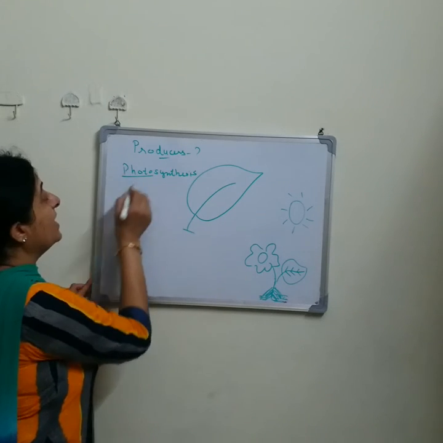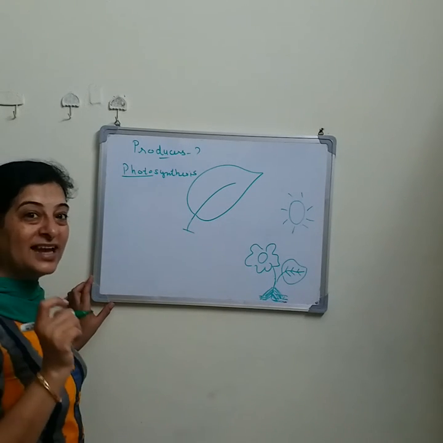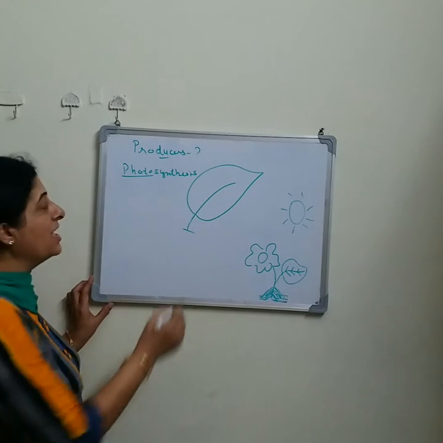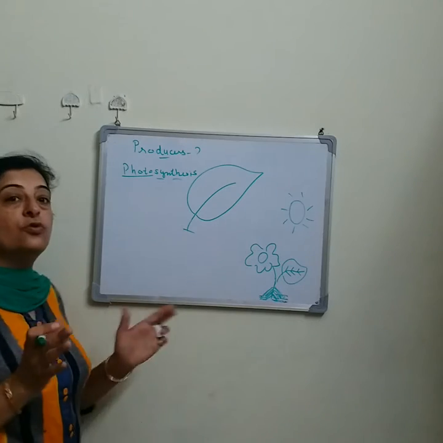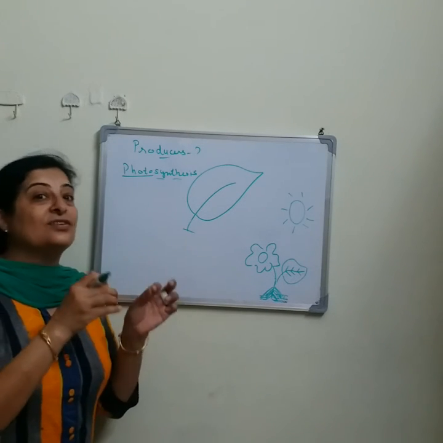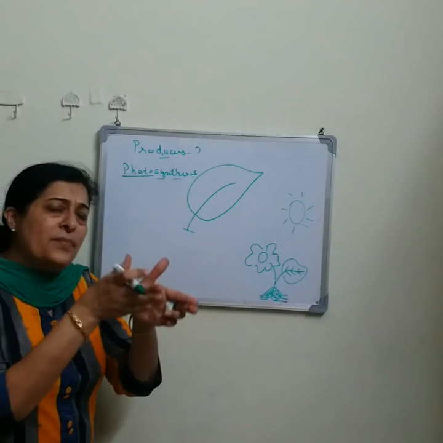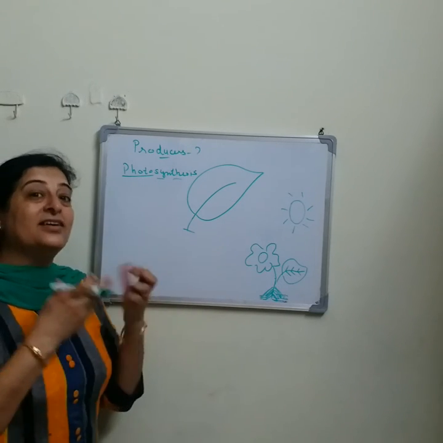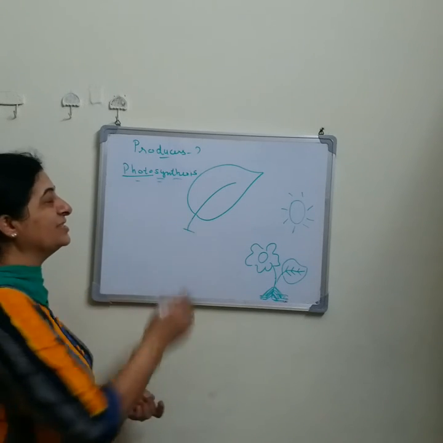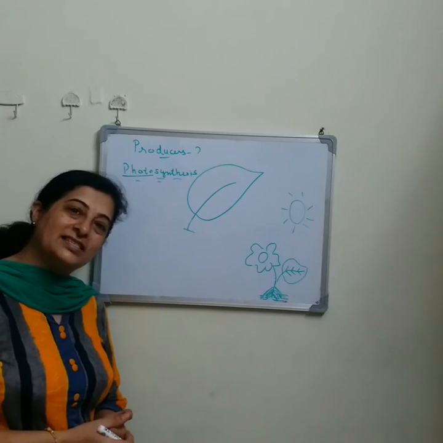Photo means light, or you can say which light? Yes, sunlight. Photo means sunlight, and synthesis means putting together. Means in the presence of sunlight, when some materials are put together to produce food, that process is known as photosynthesis.